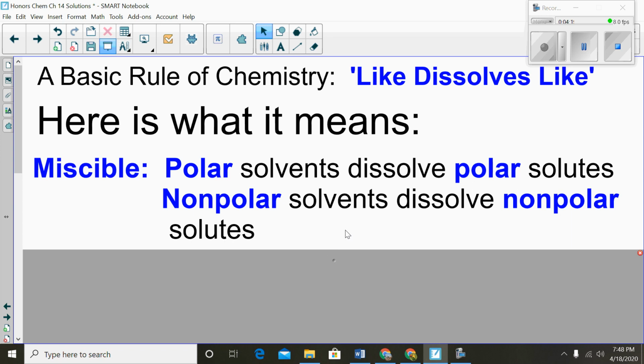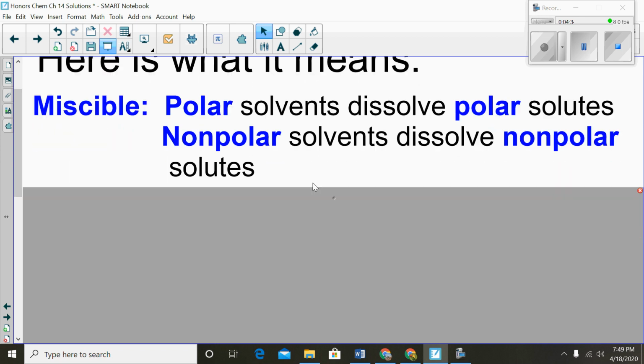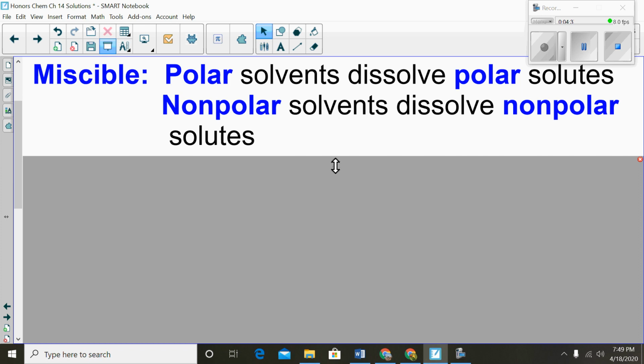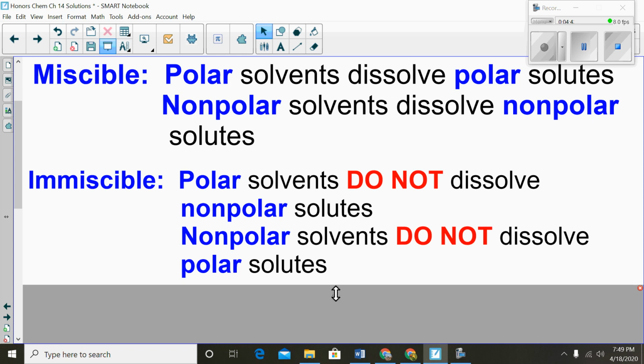If like dissolves like, that means that the components are miscible. So a polar solvent will dissolve a polar solute. A nonpolar solvent will dissolve a nonpolar solute. So the solute and the solvent are miscible. Now, if they're immiscible, polar solvents do not dissolve nonpolar solutes. Nonpolar solvents do not dissolve polar solutes. So if a solvent is polar, but the solute is nonpolar, they won't dissolve, and vice versa.